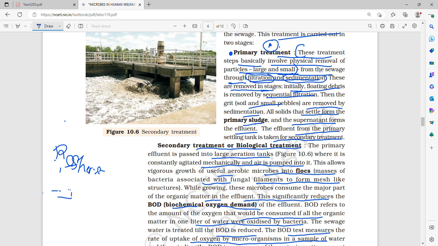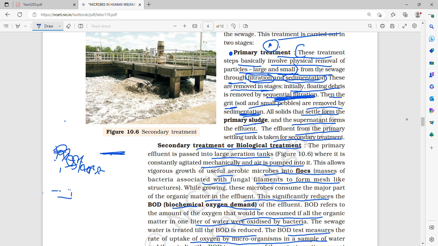First you filter, then sedimentation, that is, as a precipitate it will sediment down below and then you can remove it. So these are removed in stages. Initially the floating debris is removed by sequential filtration. Then grit, that is soil and small pebbles, is removed by sedimentation. They settle down below and can be removed.